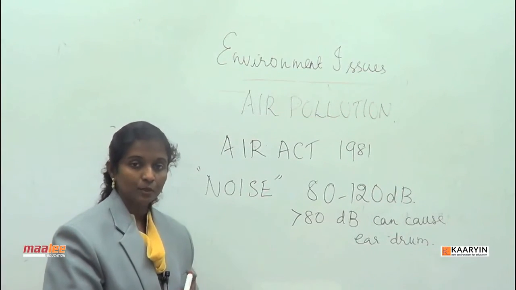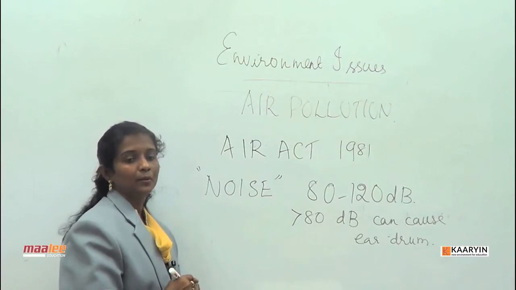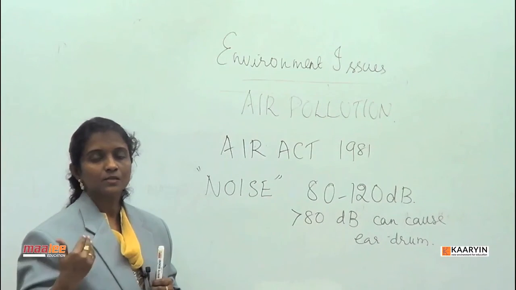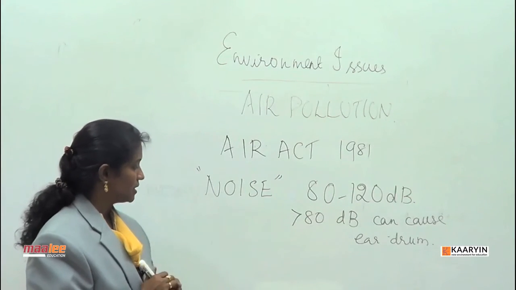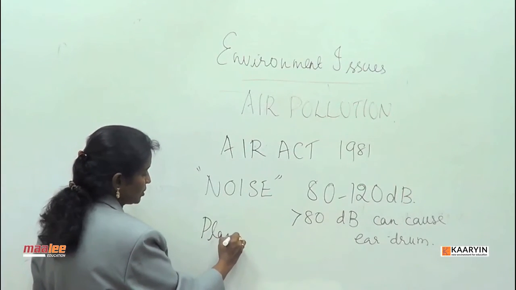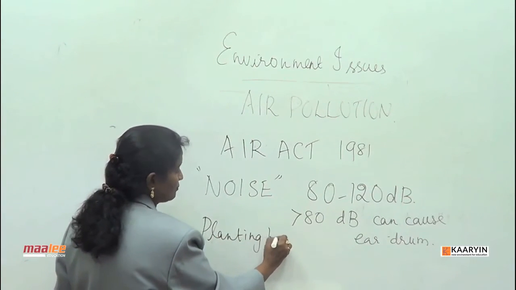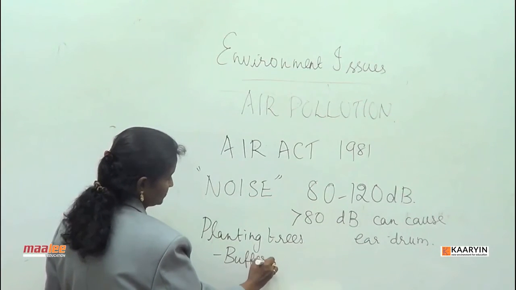Noise pollution can be reduced by having a buffer zone between the industrial regions, that is special economic zones, and the residential regions. Planting trees could be a good solution, because they act as a buffer to control this noise pollution.